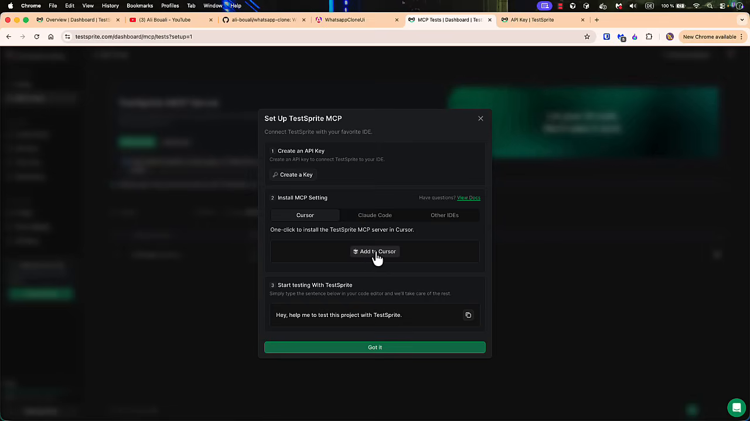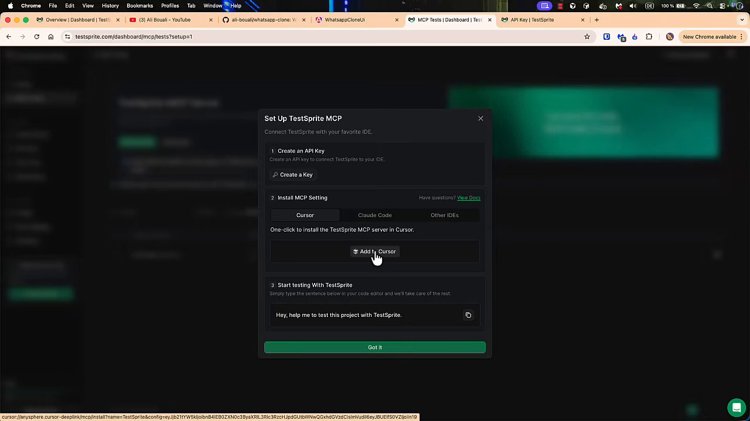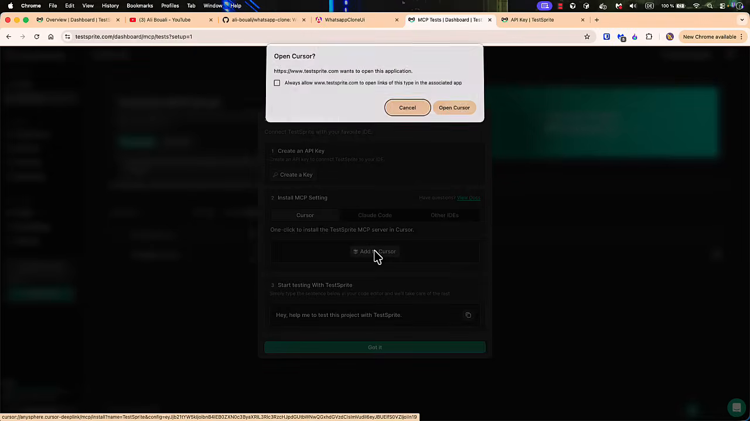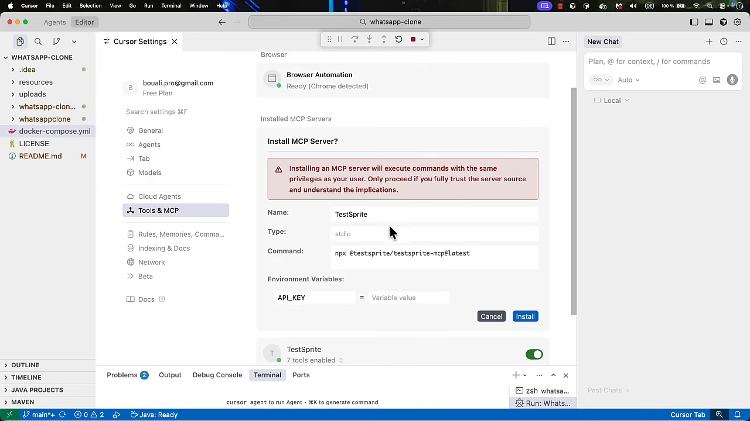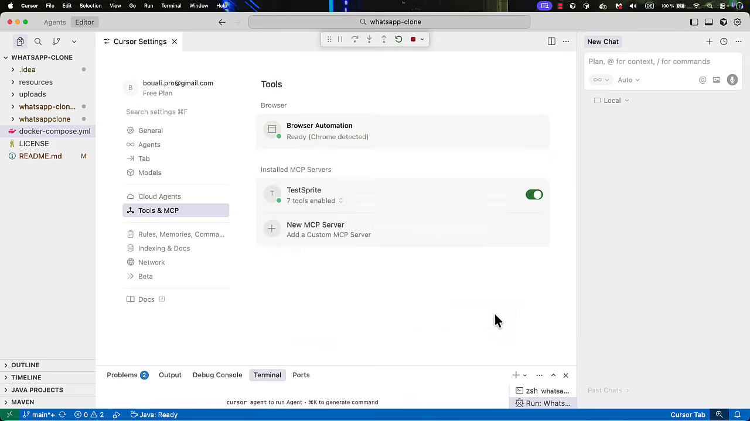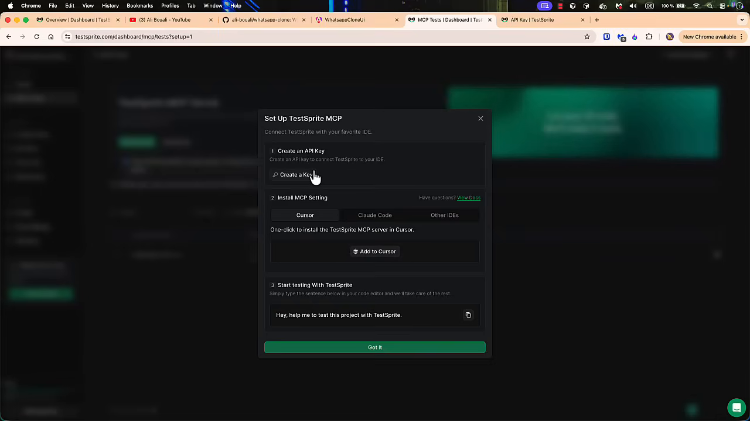On Cursor it is just one click. Just click on this button and it will automatically navigate you to Cursor, and it will suggest, so let's open Cursor and let me show you in here. Let me make this one full screen, and then you have the name, you have the type, and you have the API key, the one that you will copy and paste. All right, so as you see in here, I already have TestSprite set up from before. So let's go back in here.